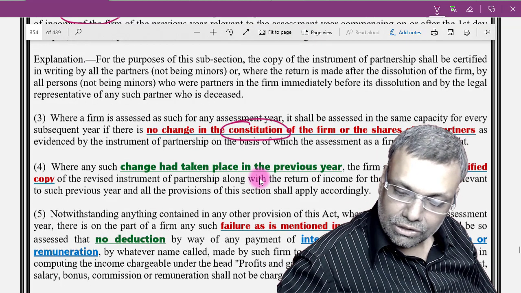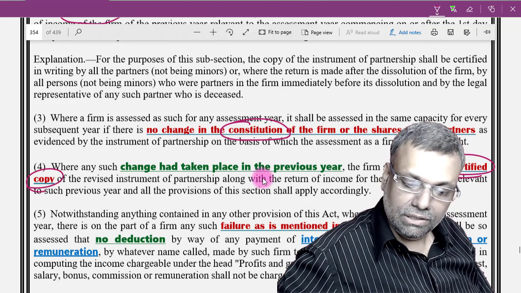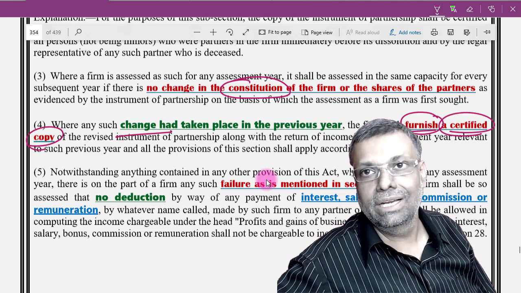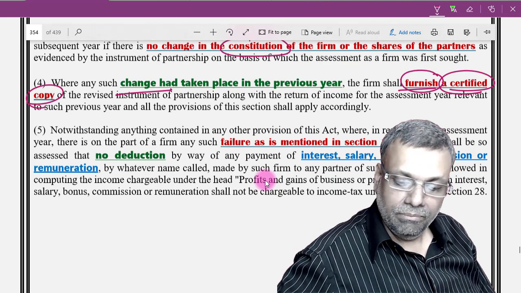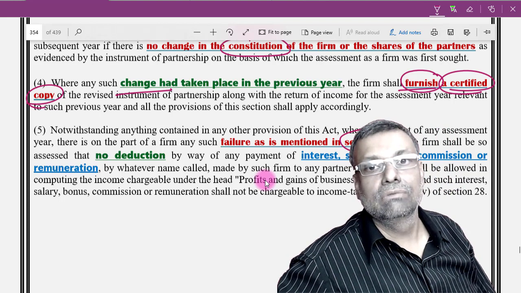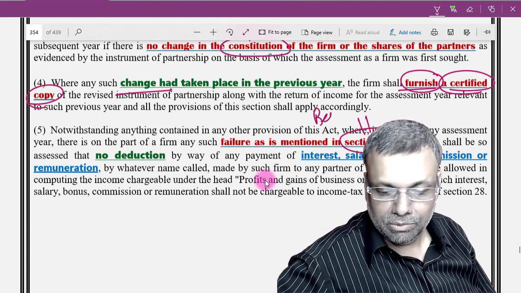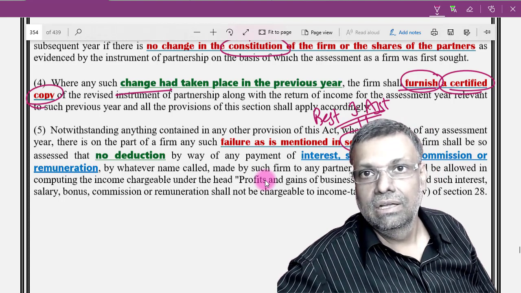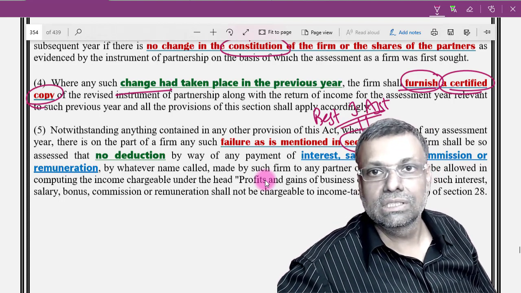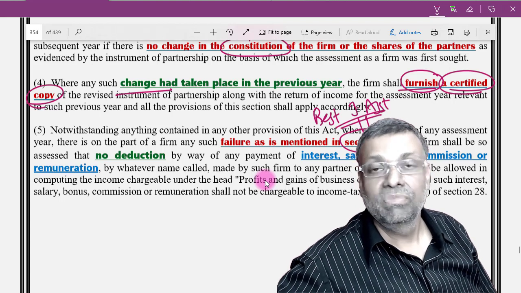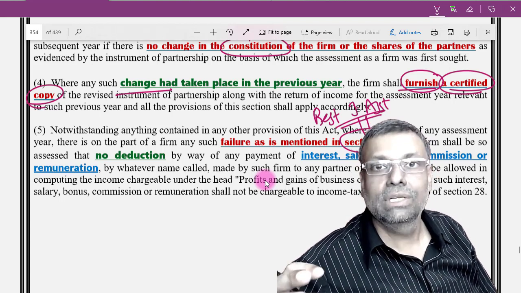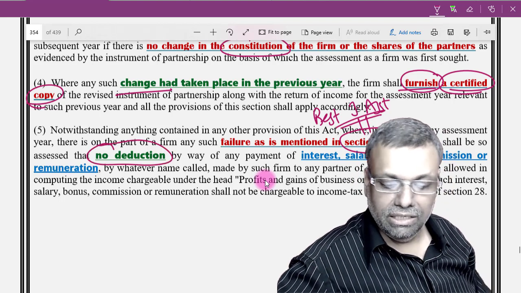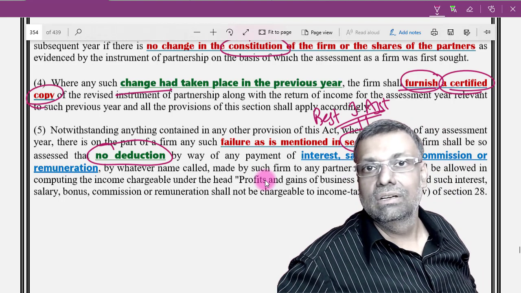So you have to furnish a certified copy wherever there is any change which has been undertaken. So these are the theoretical procedural conditions. Further, if there is any failure referred to under section 144, that means a best judgment assessment. So in the assessment procedure, there are certain violations. For example, a notice has come but you did not comply with the notices, and the officer had to resort to section 144, that is a best judgment assessment. In that particular case also, you will not get any deduction with respect to section 40B.